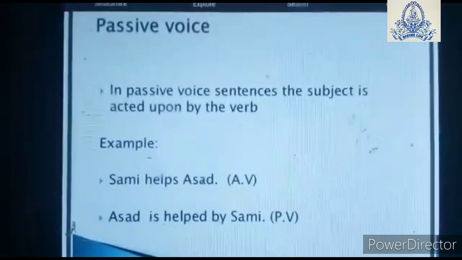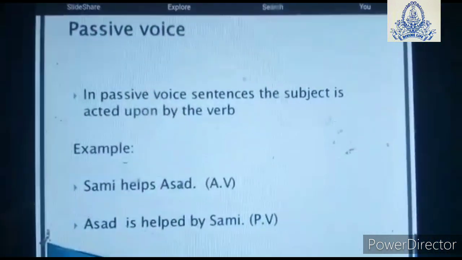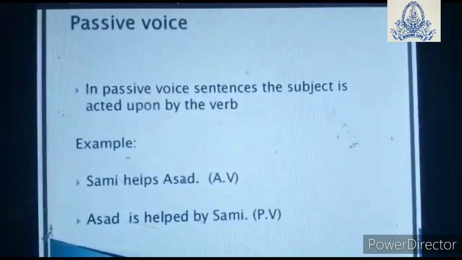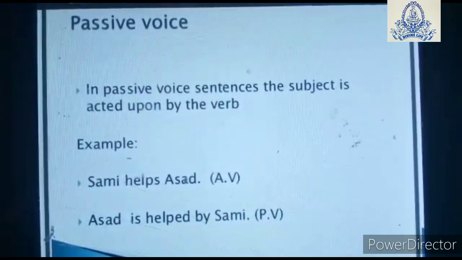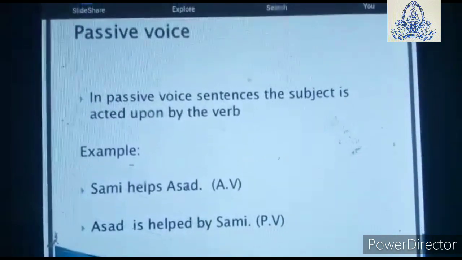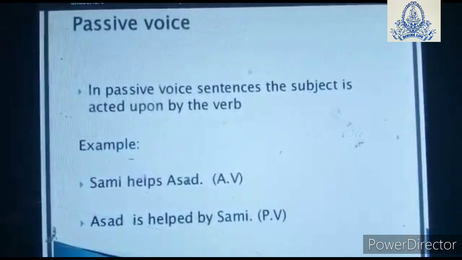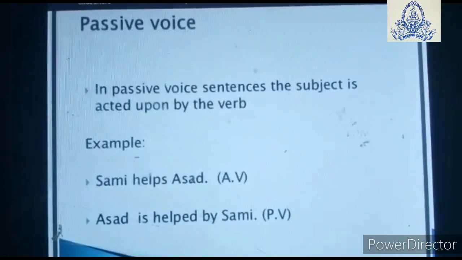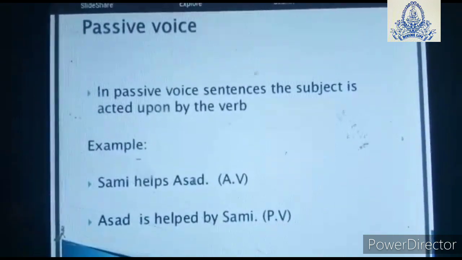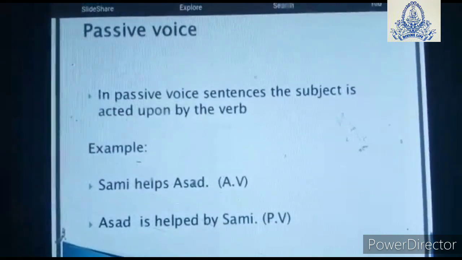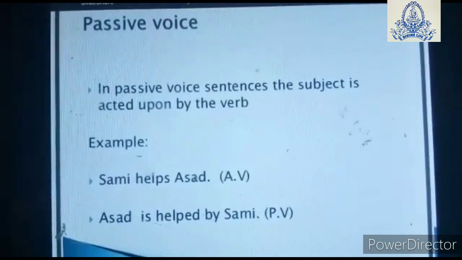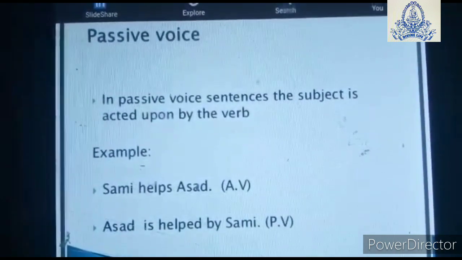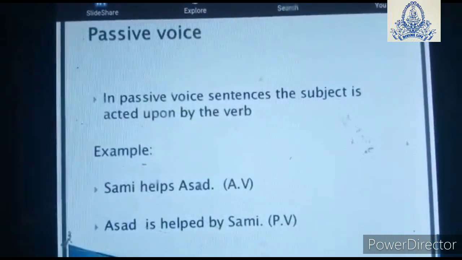Now, second is your passive voice. What exactly is passive voice? In a passive voice sentence, the subject is acted upon by the verb. Now, "Sami helps Asad," or "Asad is helped by Sami." In the first sentence, it is active voice. The subject is Sami, the object is Asad, the action is helps. Now, when Asad comes in the place of the subject, and the subject comes in the place of the object: "Asad is helped by Sami."